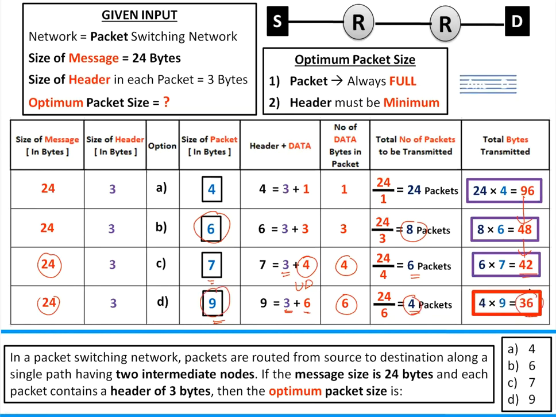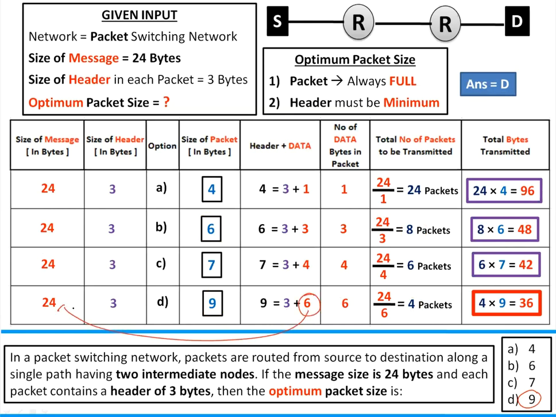It is far better. So never consider that the highest one is the better one, because whatever data you are carrying should be divisible by this one. If I say 14, that is 3 header plus 11, so 24 by 11 will be 3 packets.